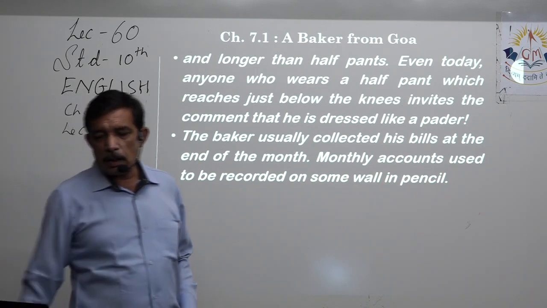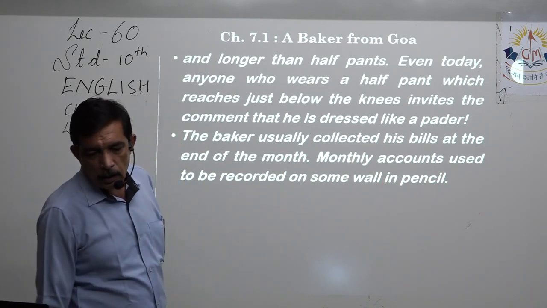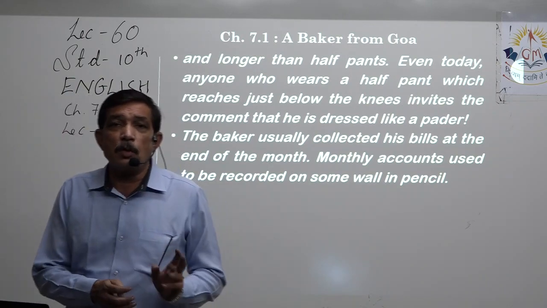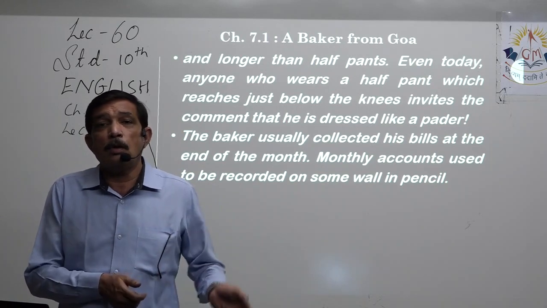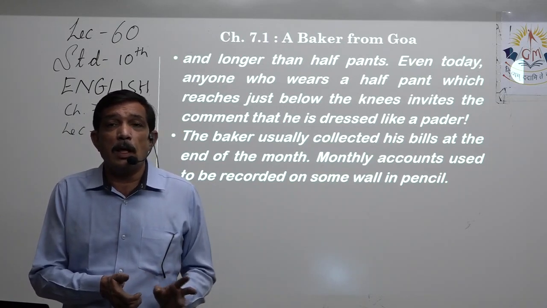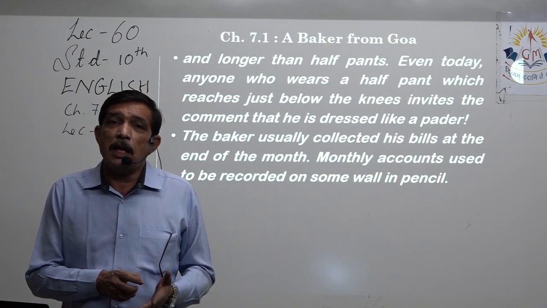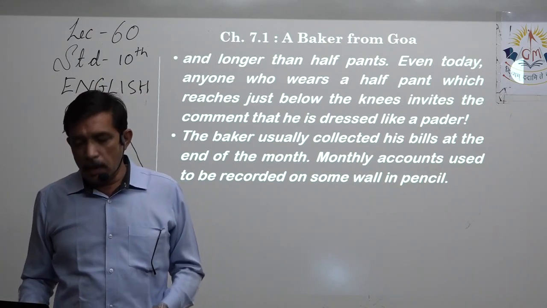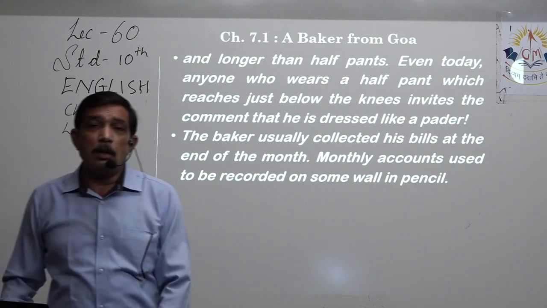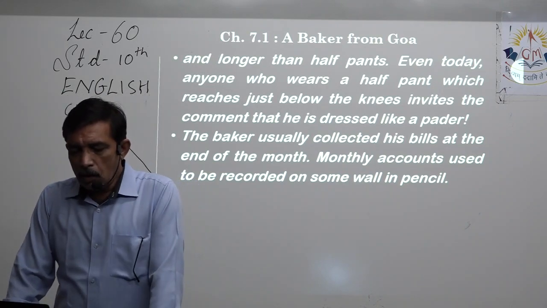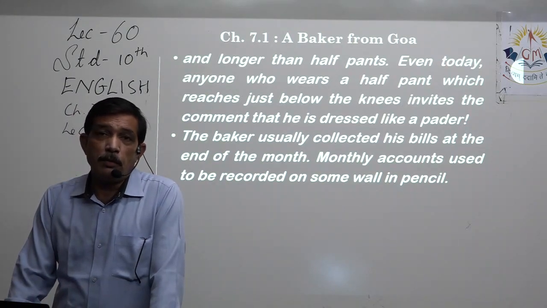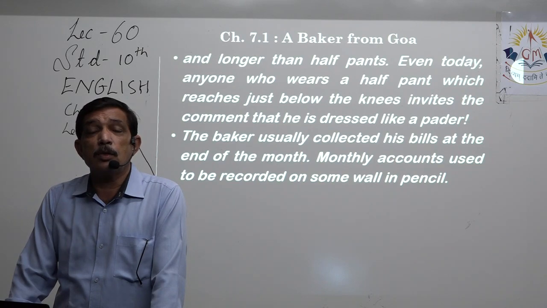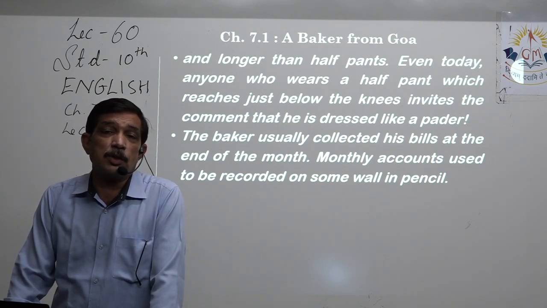The baker usually collected his bill monthly at the end of the month, so every day he just keeps account, this family took this much, this family took that, so every day he doesn't have to exchange loaves and money, he just keeps a note, right? And usually he scribes that with a pencil on the door somewhere, on the wall. Monthly accounts used to be recorded on some wall in pencil, or the baker used to trust the household. Yes, they took 3 breads.